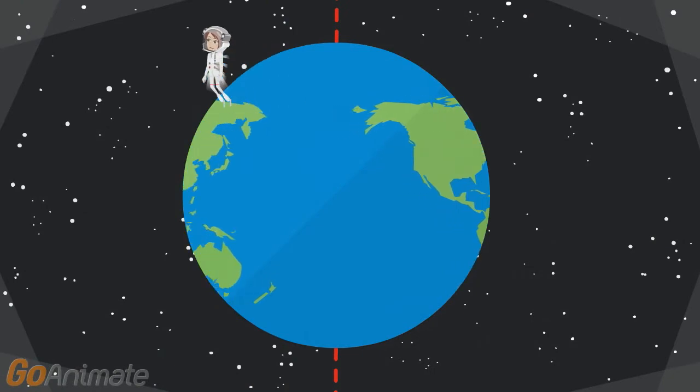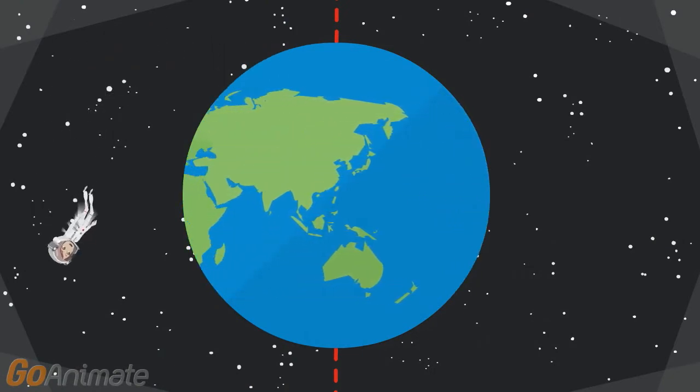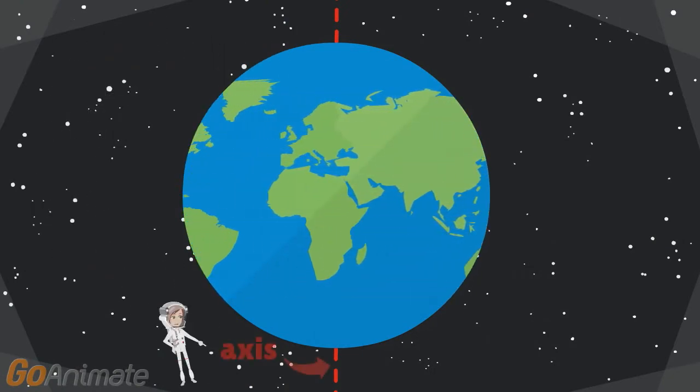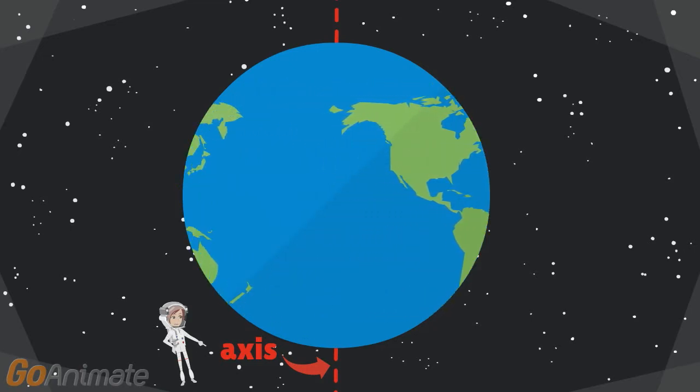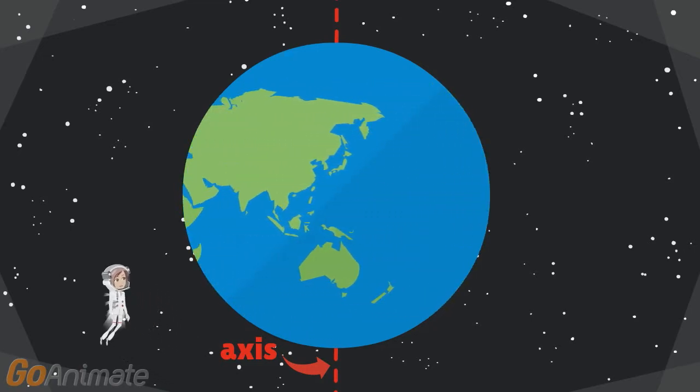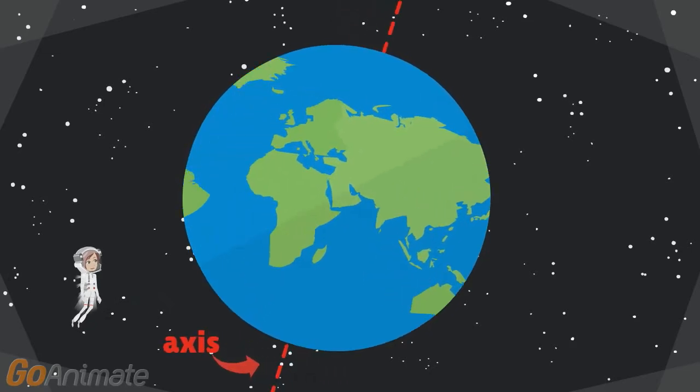Earth is shaped like a sphere or ball. Earth spins around its axis. An axis is a line through the center of a spinning object. Earth's axis is not straight up and down. It is slightly tilted.